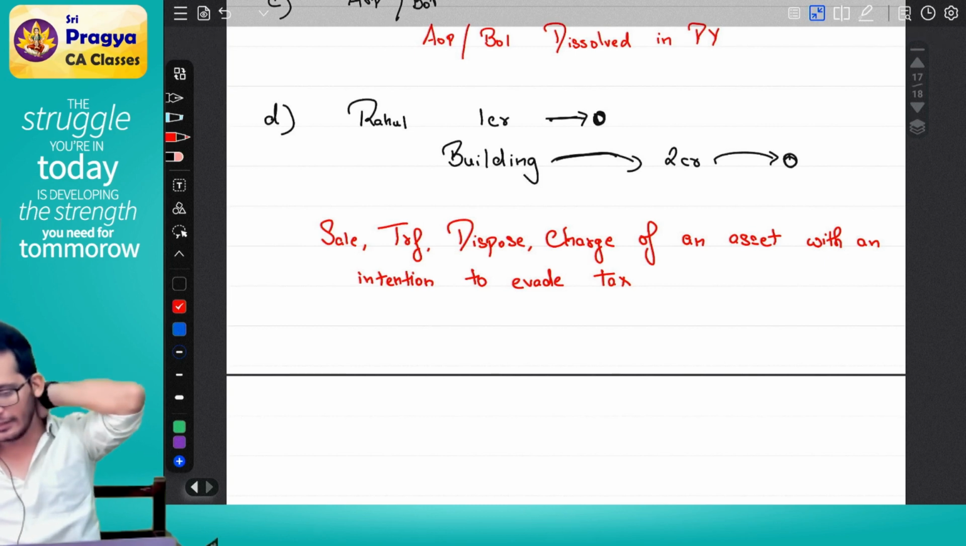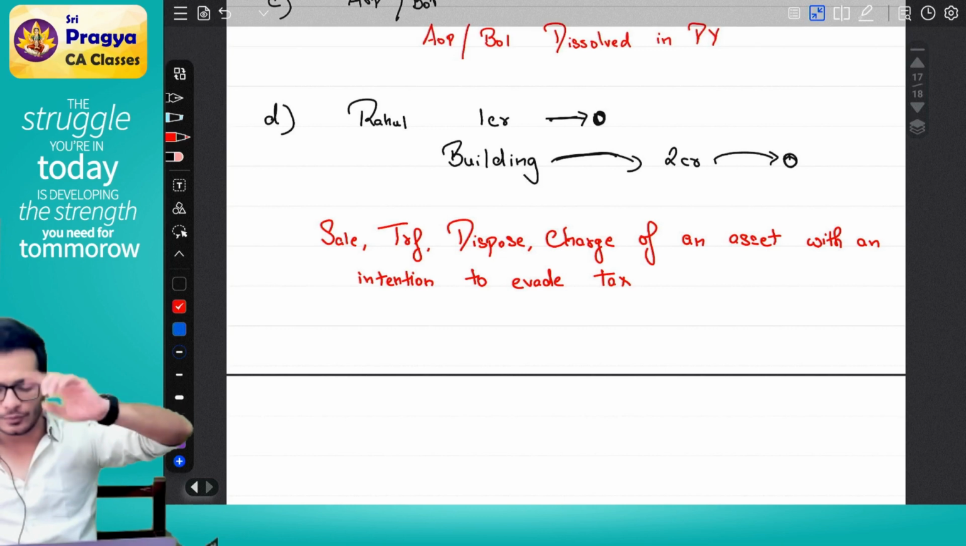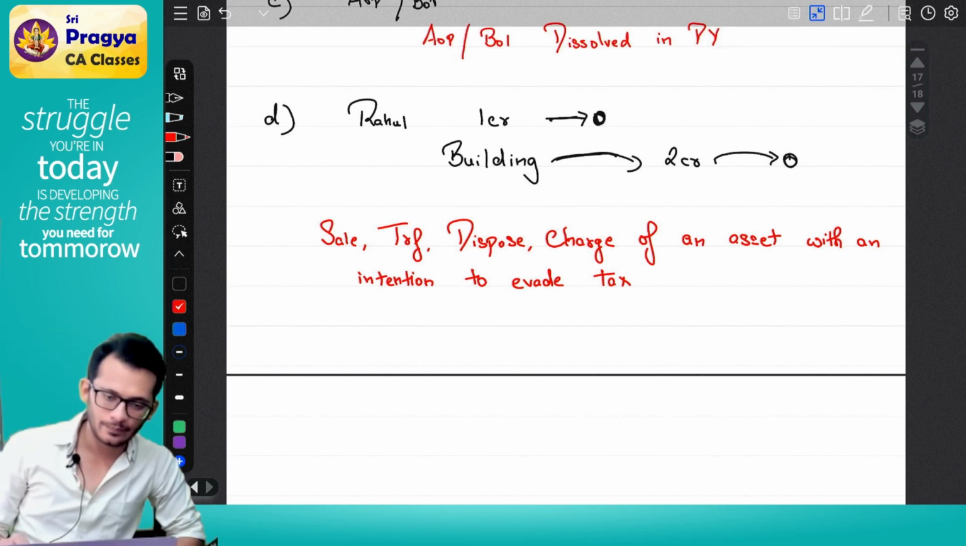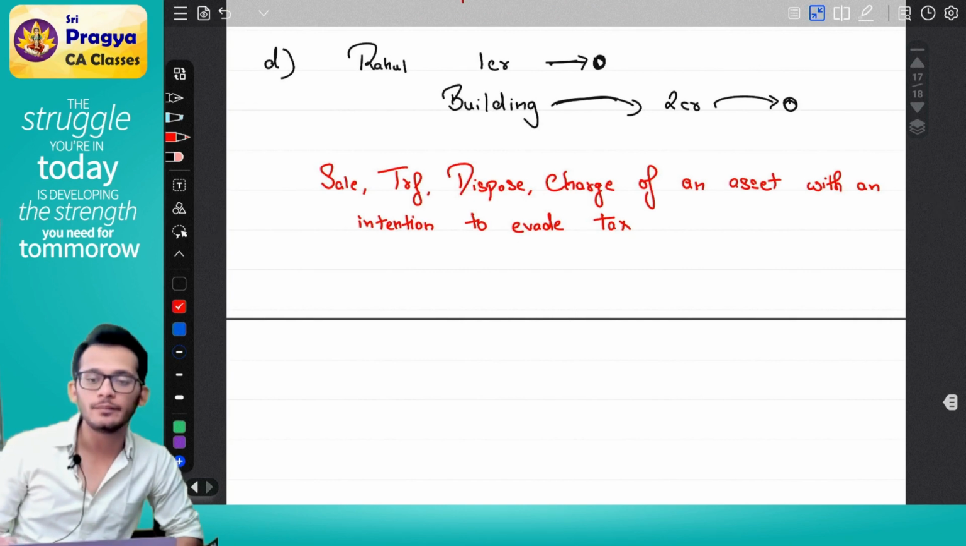Same logic. I'm coming and saying, if you decide to sell, transfer, dispose or charge off your asset with an intention to avoid taxes. Clear till here?